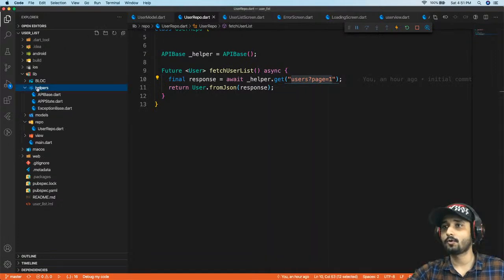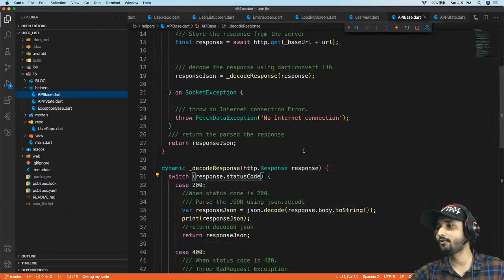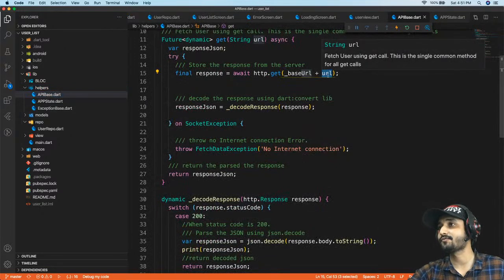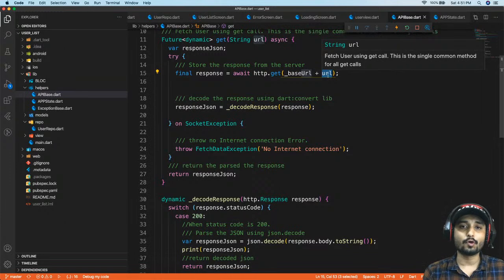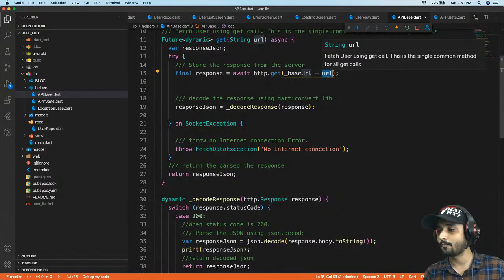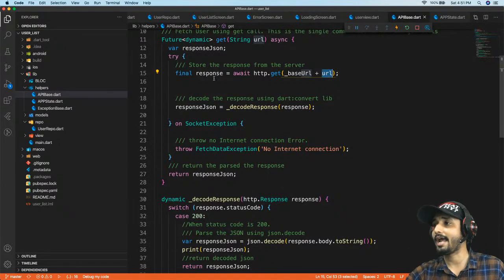So inside API base, we are going to get the URL just as what we are passing from there. Once we understand the flow, of course we are going to put some debug pointers and then debug our app so that we will easily get to know what is happening with our app.